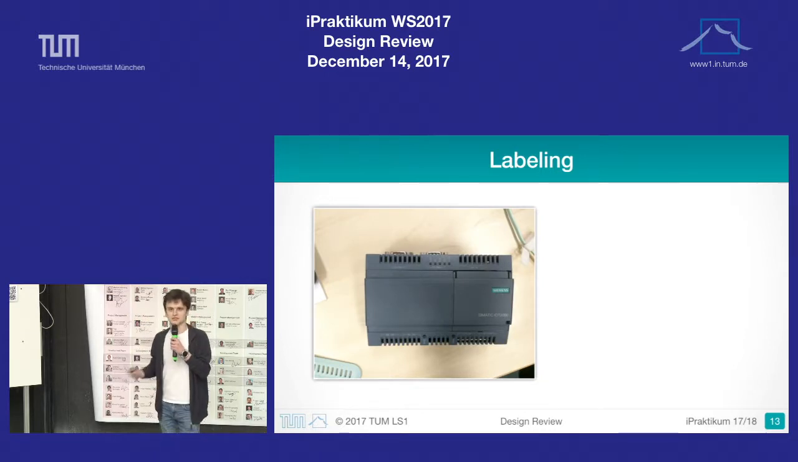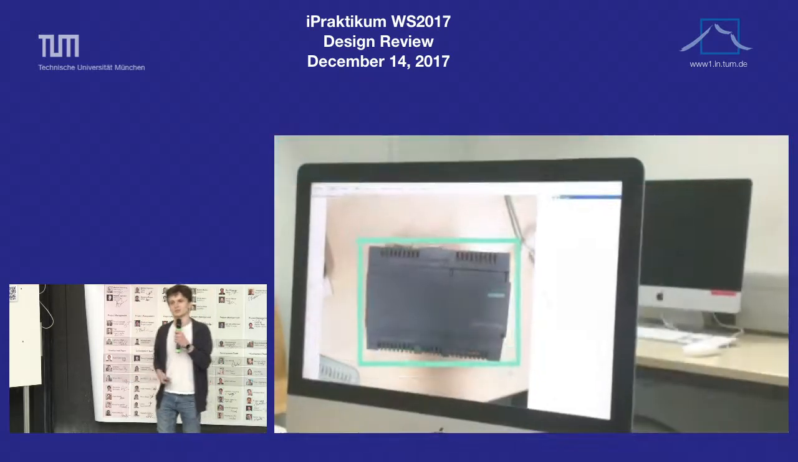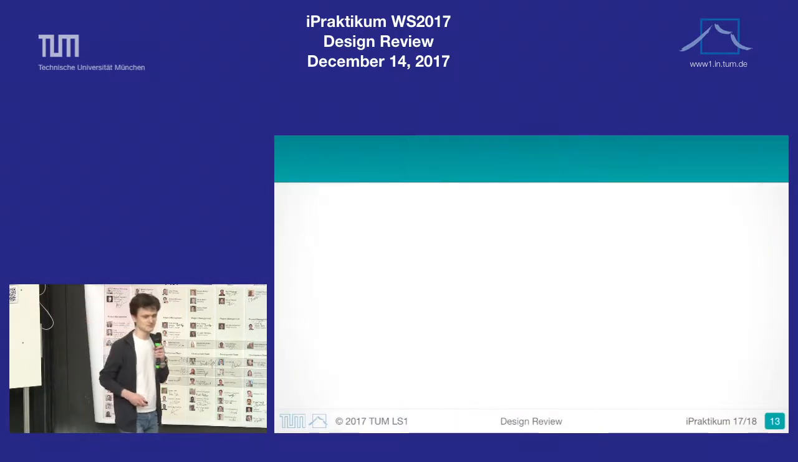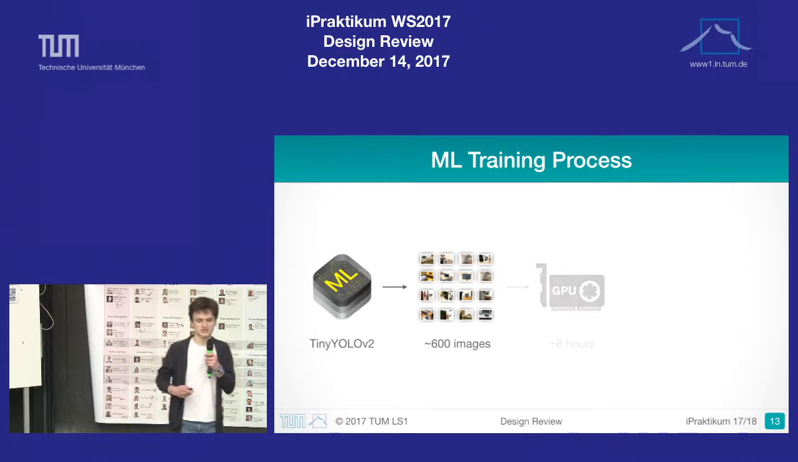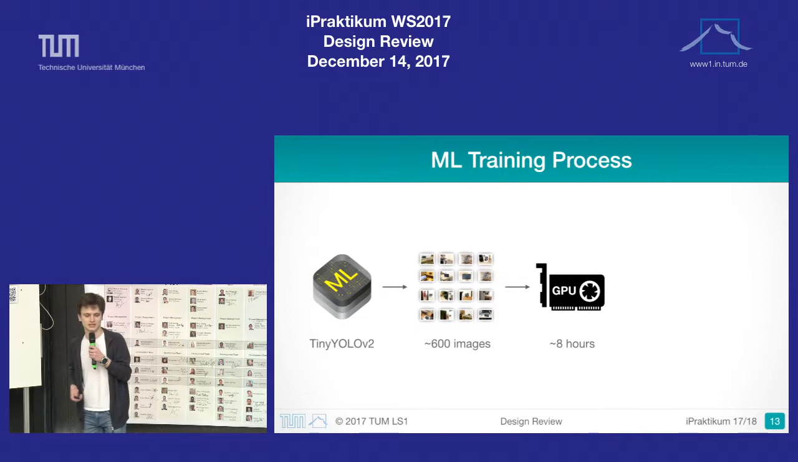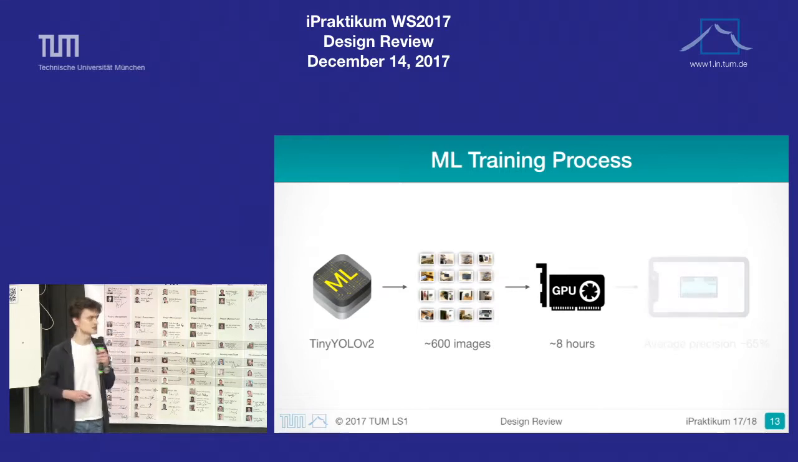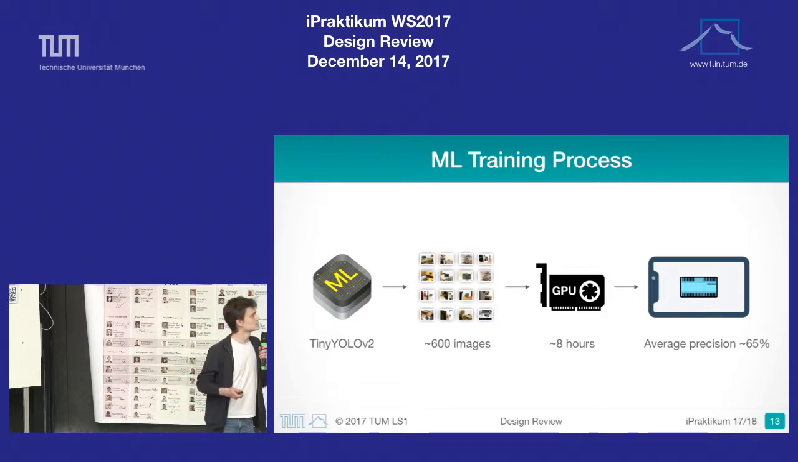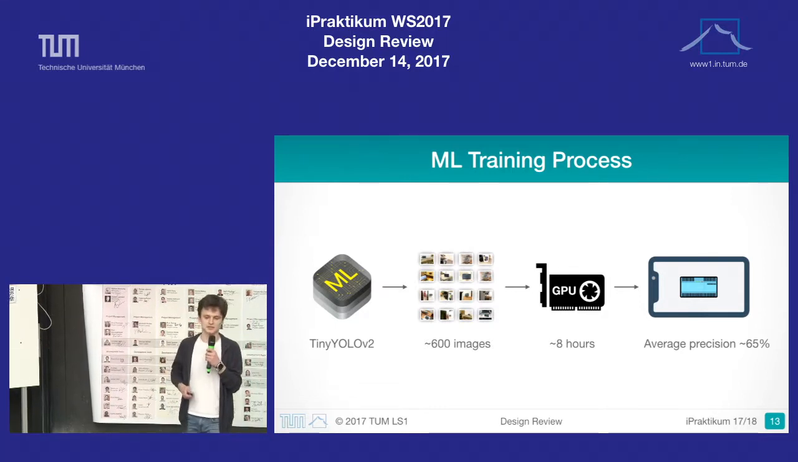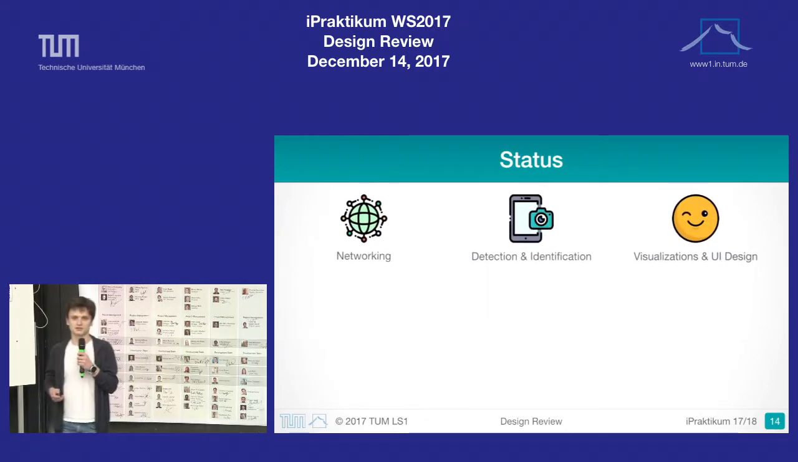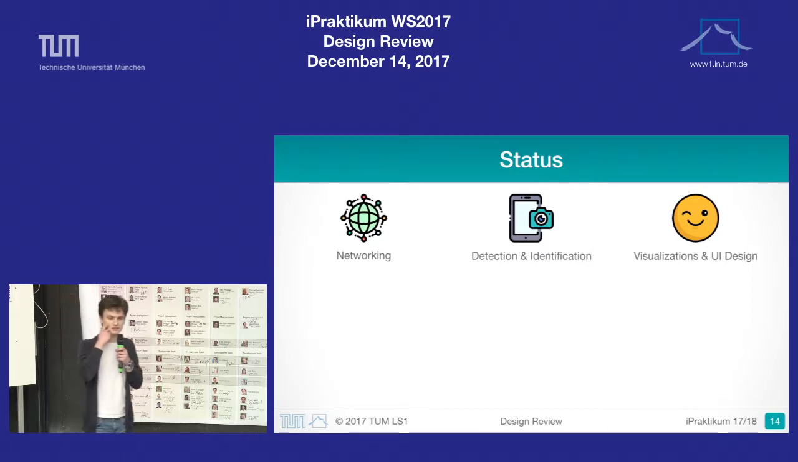And of course, after that, all those photos had to be labeled. It's not that interesting a task, and it took us a while. After that, things got a little bit more interesting. We trained our model with our dataset on a GPU for about 8 hours. And the model Tiny YOLO version 2 performs on a mobile device at an average precision of about 65%. That's it for the ML model, and our current status on the project can be divided into 3 parts.